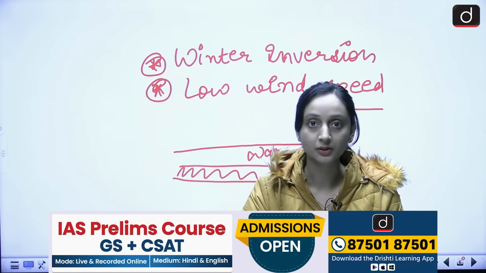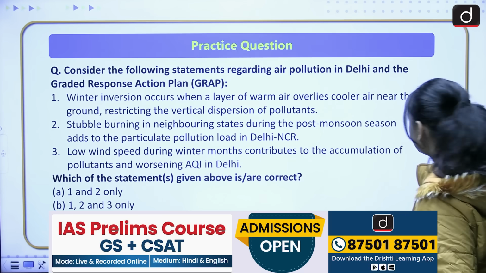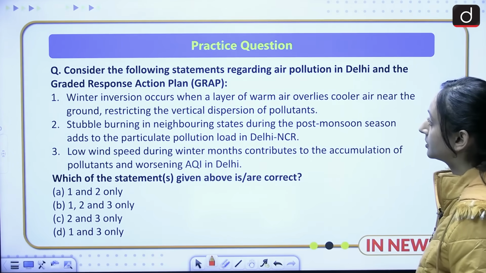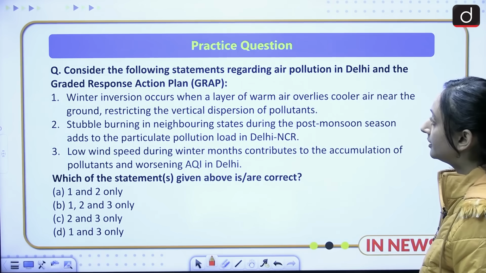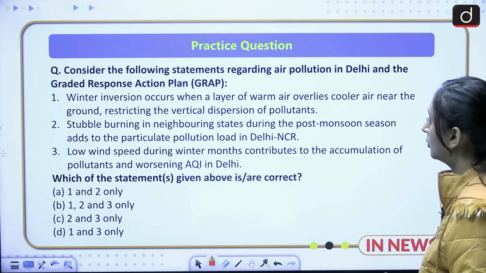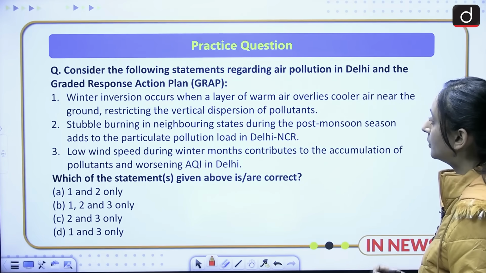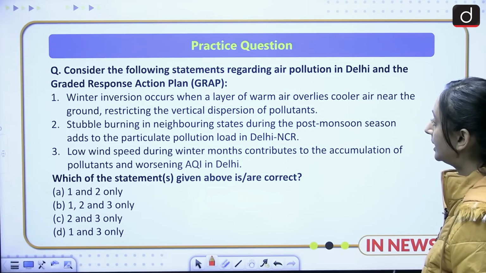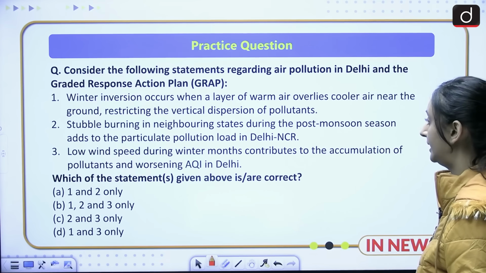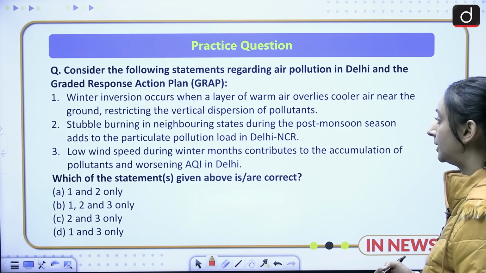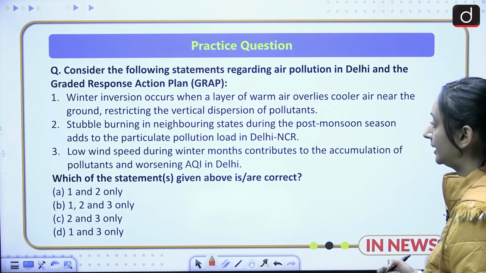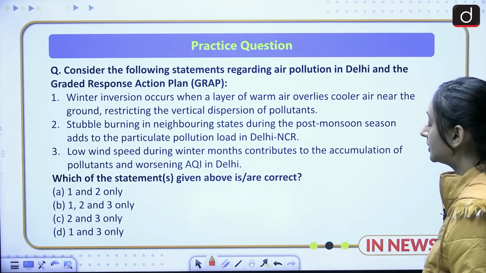So now let us practice a question for prelims. Consider the following statements regarding air pollution in Delhi and the graded response action plan. 1. Winter inversion occurs when a layer of warm air overlies cooler air near the ground, restricting the vertical dispersion of pollutants. 2. Stubble burning in neighboring states during the post-monsoon season adds to the particulate pollution load in Delhi-NCR. 3. Low wind speed during winter months contributes to the accumulation of pollutants and worsening AQI in Delhi. Which of the statements given above is or are correct?